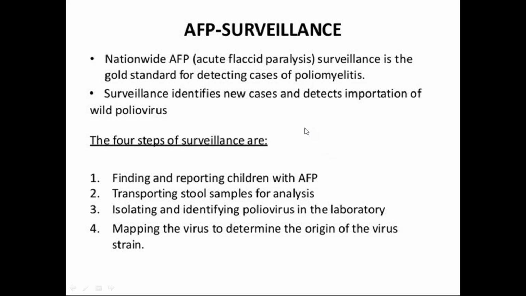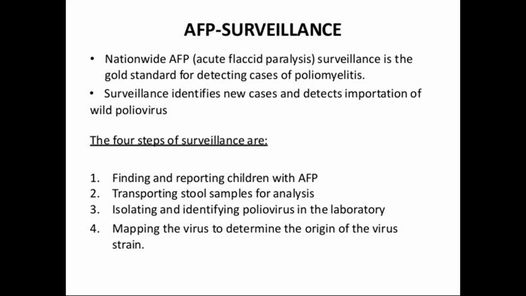Why? Because our neighbor countries, Pakistan and Afghanistan, still have active polio cases. Even according to September 30th, 2020, these two countries contribute around 200 cases combined. So we should be very cautious, because they are neighbor countries with shared borders, and anytime cases can be imported.